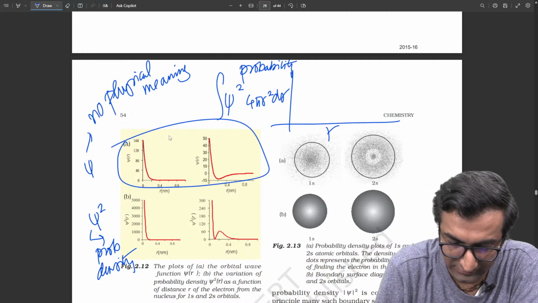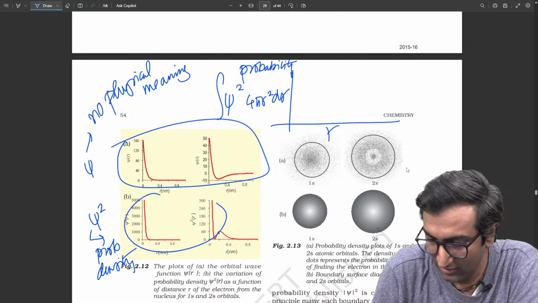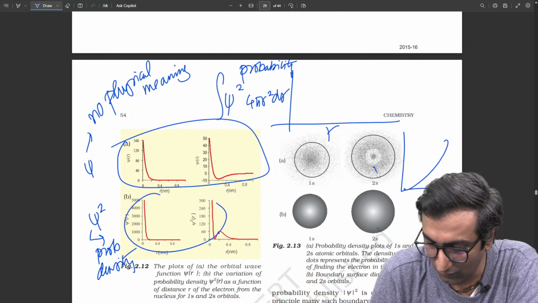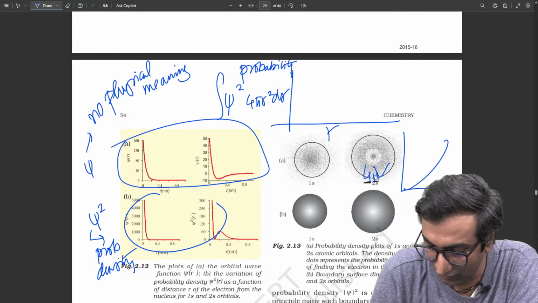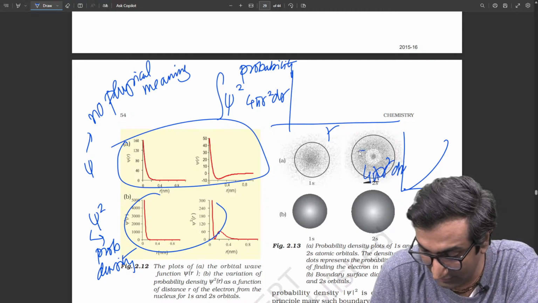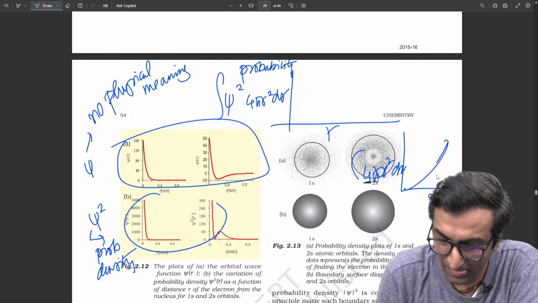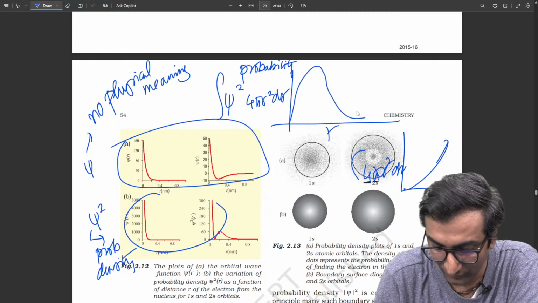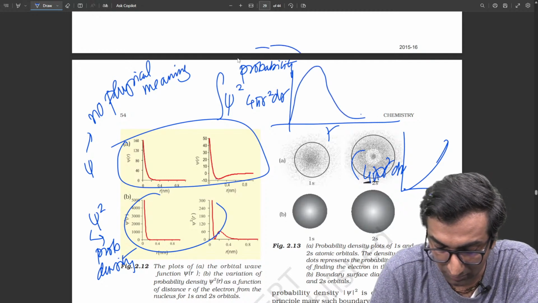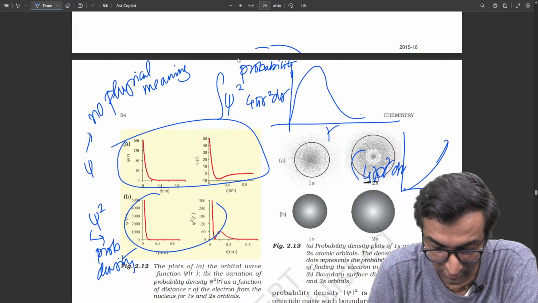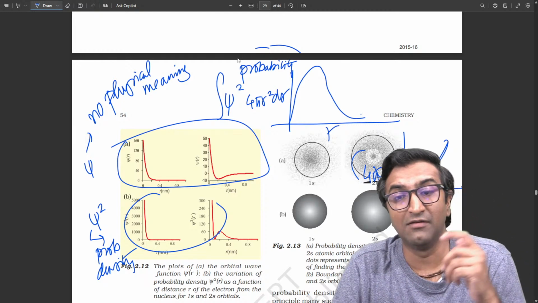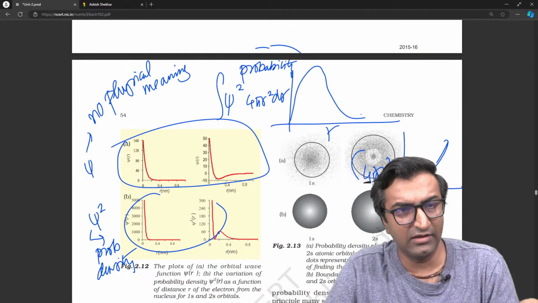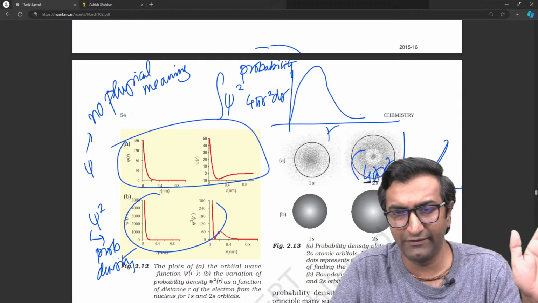And we said that this is the psi square function, and volume versus r is like this, 4 pi r square dr integral is basically an exponentially increasing function. Multiply both of these and you will get something that looks like this. And this is your final probability function. All right, cool. This is what is important to you. And yeah, this was broadly what we did in the last session.